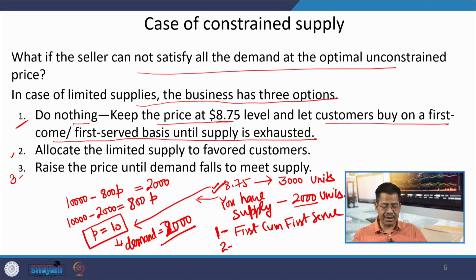You can easily understand that I have increased the price by 1 rupee 25 paisa. So, that is also a possibility, that you can increase the price till the demand meets the supply. These are the three things you can do in the case of constrained supply.